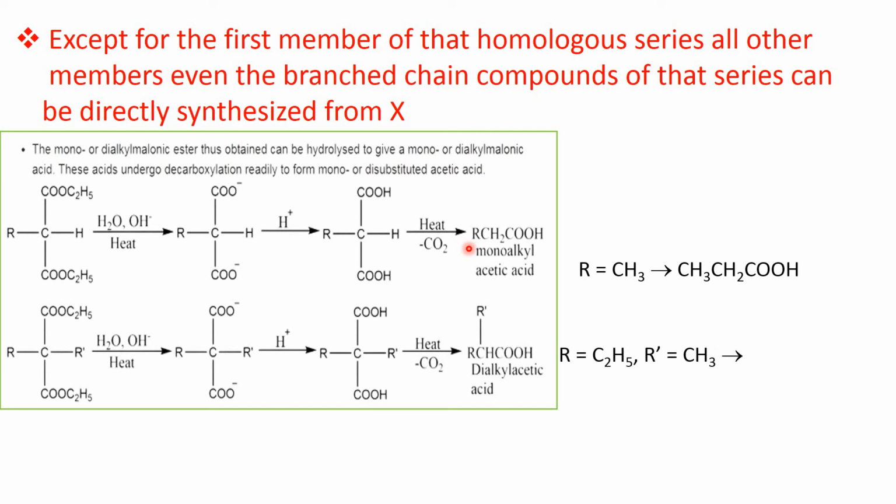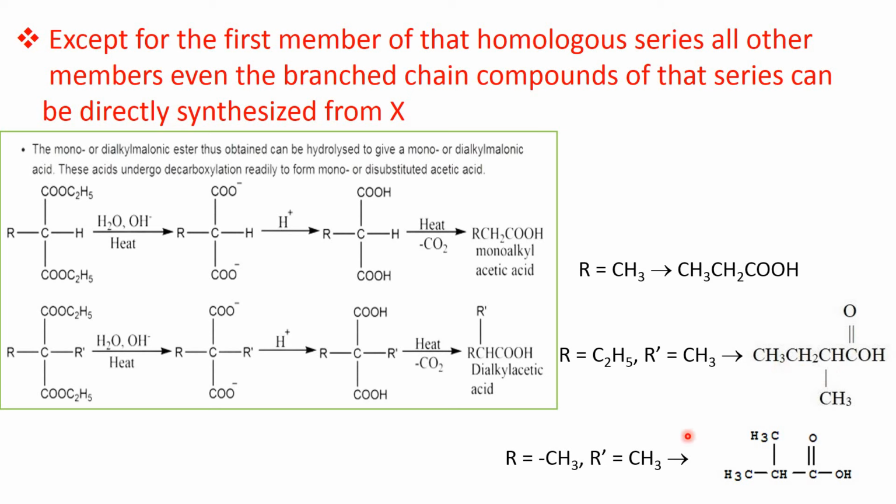Similarly, from this dialkyl derivative of acetic acid, if R is ethyl and R dash is methyl, the compound will be 2-methyl butanoic acid. If R is methyl and R dash is also methyl, we will get 2-methyl propionic acid. Like that, branched chain carboxylic acids can also be prepared.